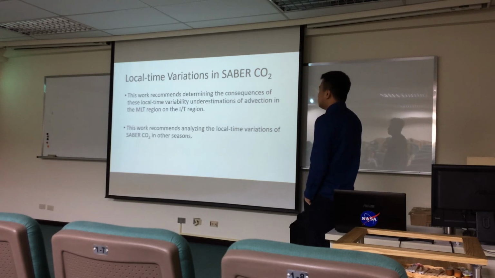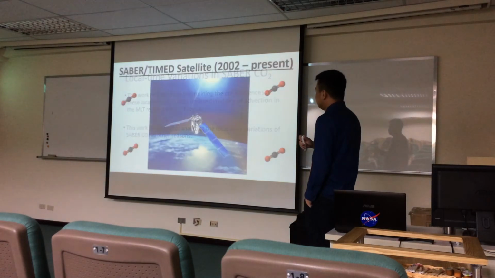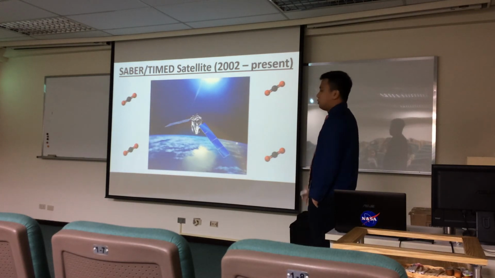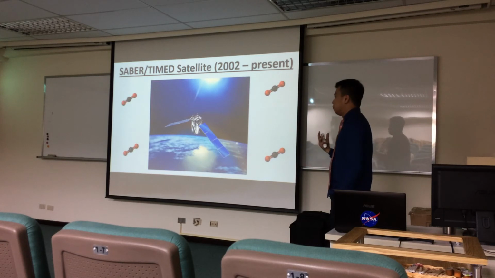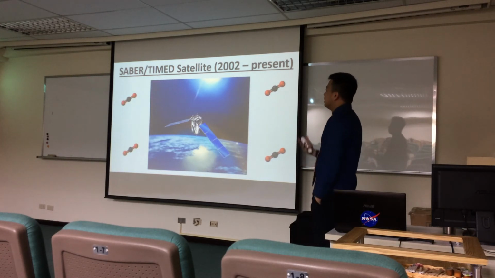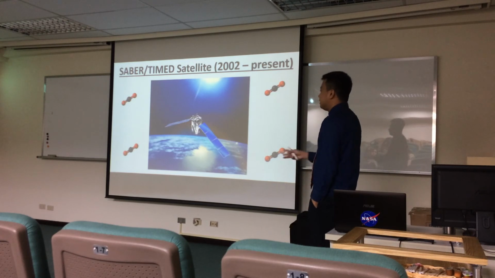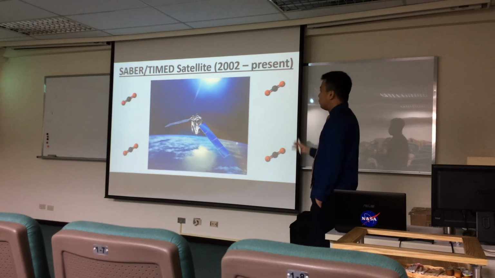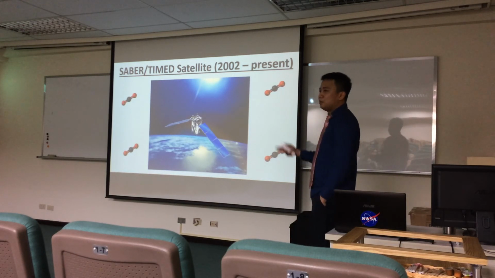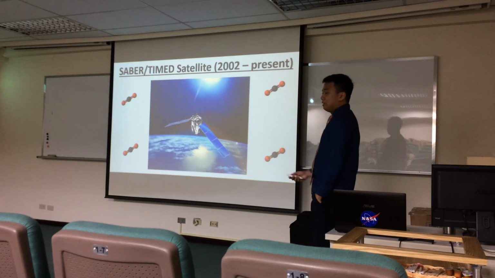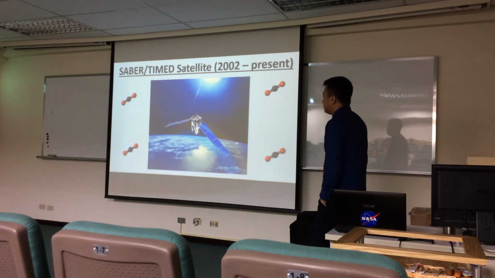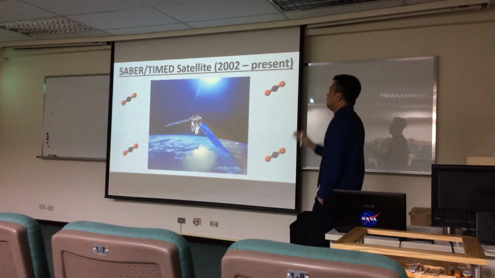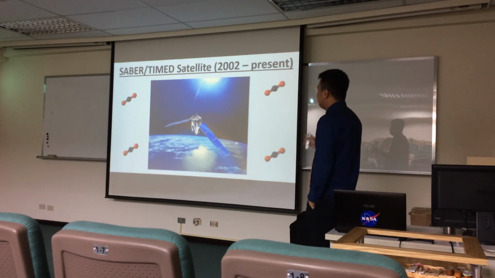And of course, I highly recommend analyzing also the local time variations in the other seasons. SABER is still in orbit, and it's very much on track to provide us with very novel data, up to 2 solar cycles long. With what we've done so far, my data is only daytime, and you have yet to see nighttime, so clearly that's a very important limitation in our work. Yet we were already able to provide some new information on those things. Clearly the best is yet to come, and I myself am excited to know what future work can be built off of what little work we've done so far involving this observation.